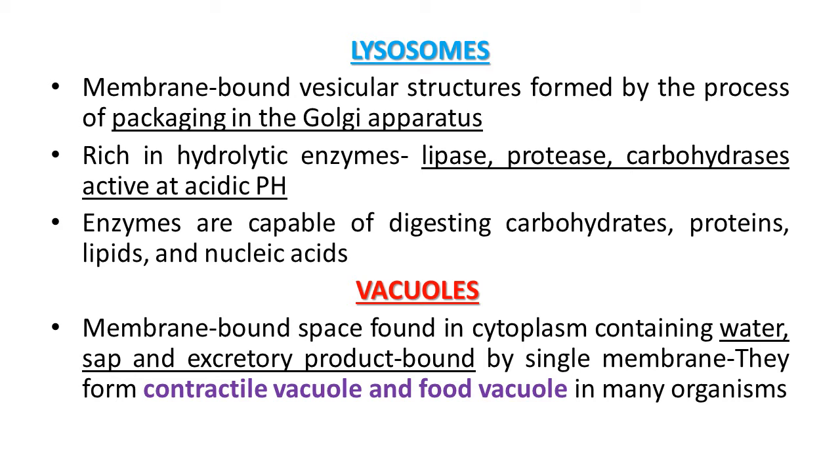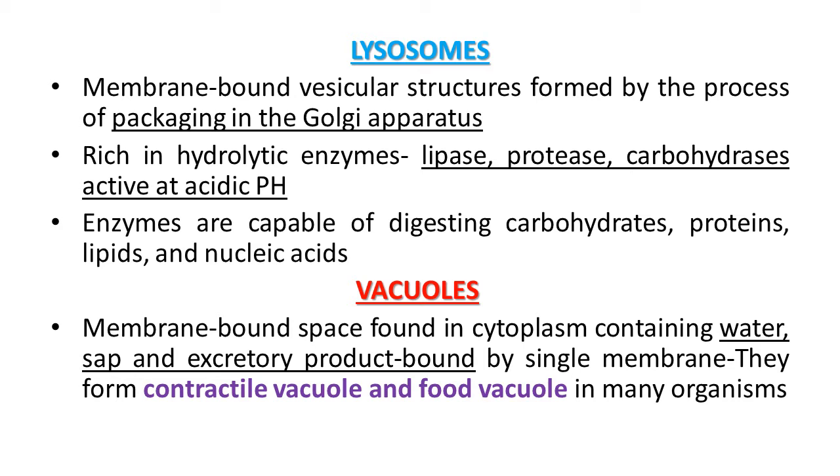Vacuoles. A vacuole is the membrane bound space found in the cytoplasm. It contains water, sap, excretory products and other materials not useful for the cell. The vacuole is bound by a single membrane called tonoplast. In plant cells, the vacuole can occupy up to 90% of the volume of the cell.